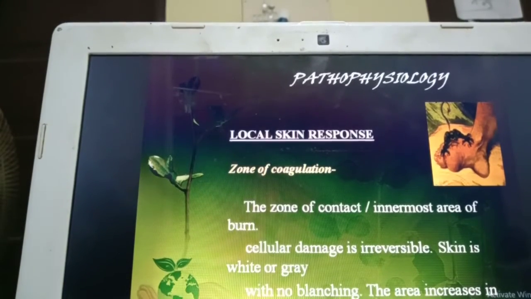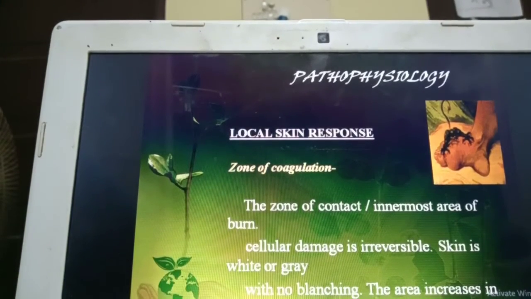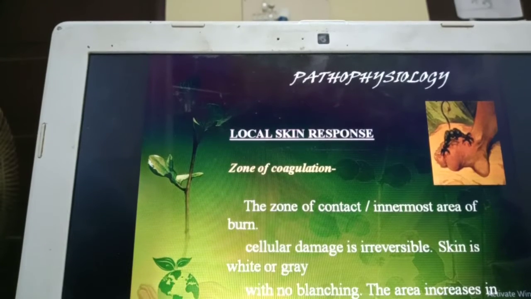Now we'll go on to the pathophysiology. In children, with any burn injury, there are local skin responses that occur. If you see, there are 3 zones of local skin response.